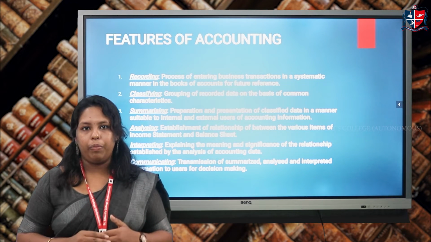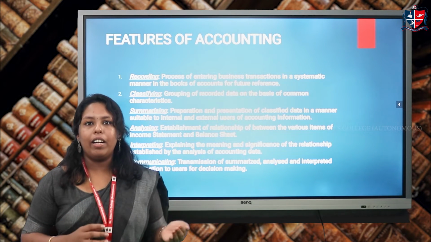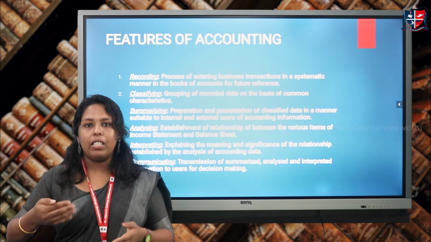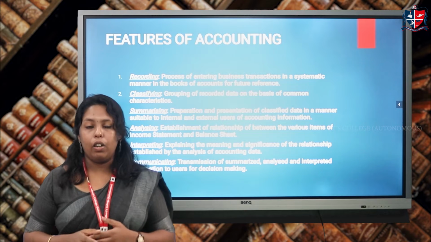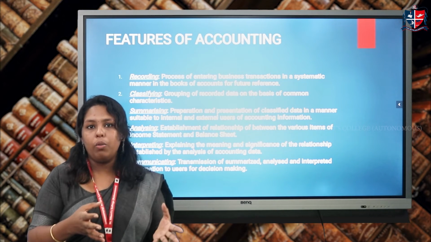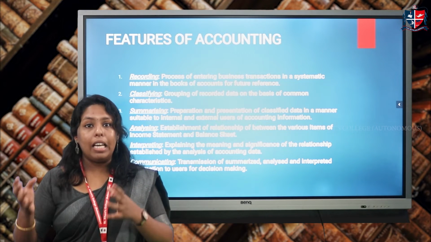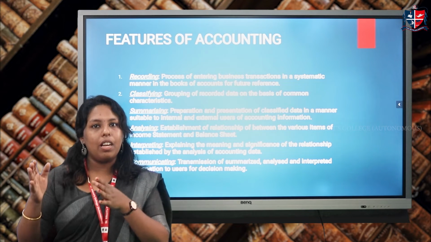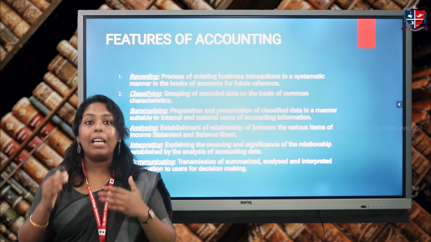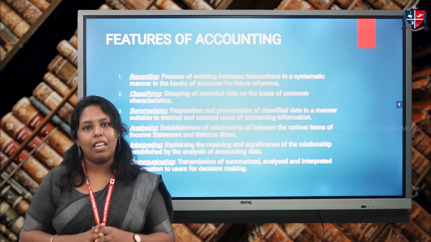So that is recording. The next feature is classifying, where we group the recorded data on the basis of common characteristics. That is, the same kind of data will be kept under a particular account. For example, we prepare a cash account to show all the cash related transactions, and a capital account which shows all transactions related to capital. Once we have recorded the data, next we classify or group it on the basis of similar characteristics.